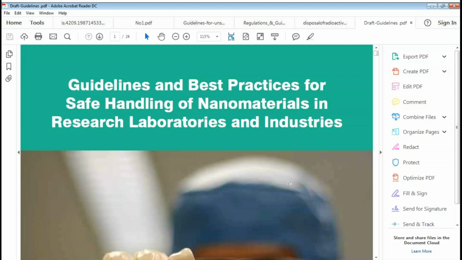These are the DST guidelines and best practices for safe handling of nanomaterial in research laboratories and industries. As you can see, they are talking about the handling of nanomaterials in research laboratories as well as industries. So basically, it's not much different when you are talking about the safety procedures for handling, whether it be in laboratories or industry.